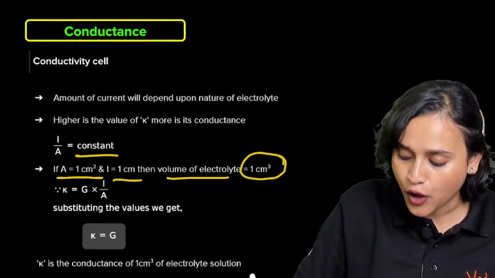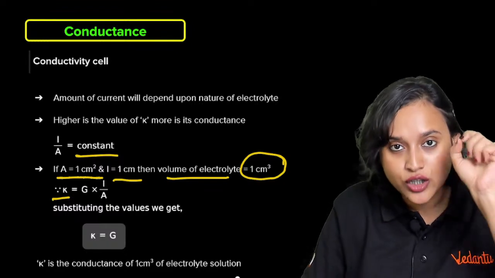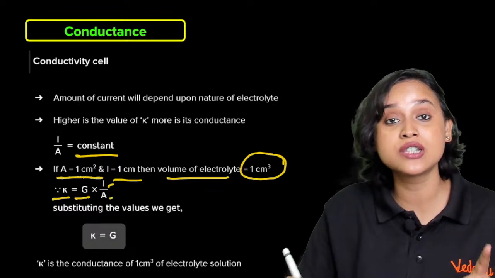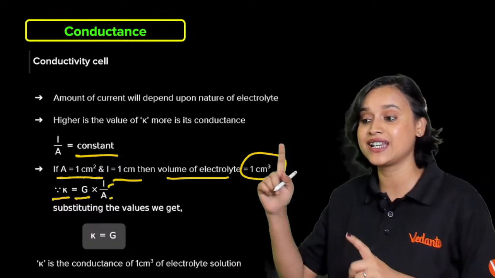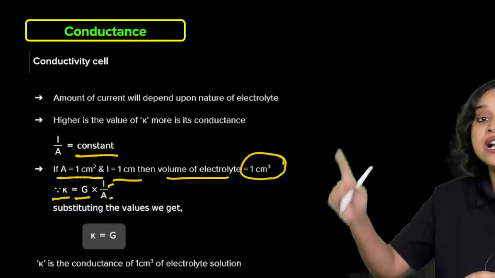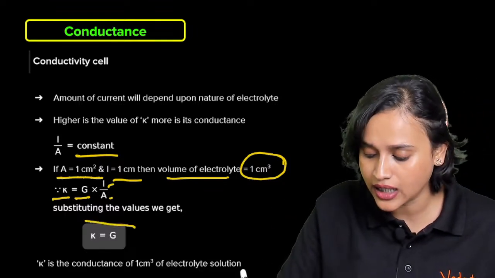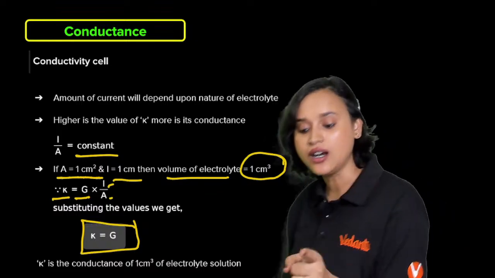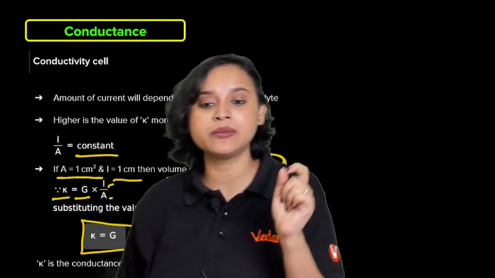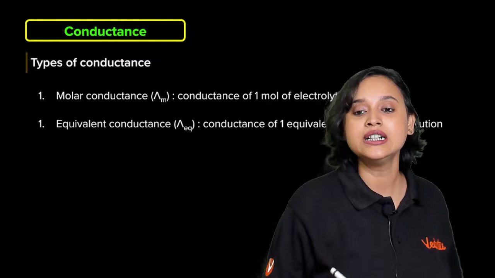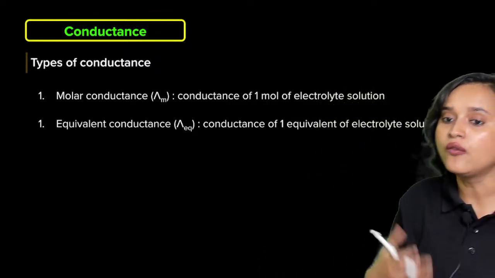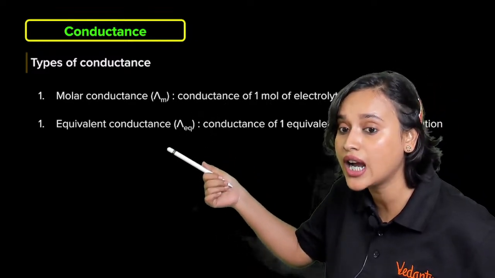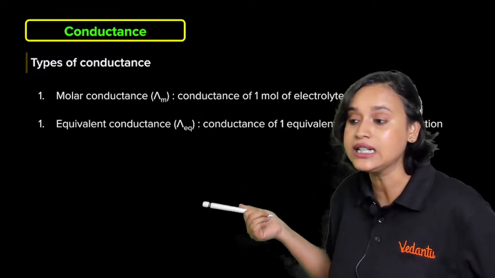So from the kappa formula, which is G multiplied with L divided by A, if you substitute all these values, you will get that kappa is equal to G. That means kappa is the conductance of 1 centimeter cube of electrolyte solution. Obviously, now when we talk about types of conductance, we have molar conductance and we have equivalent conductance.